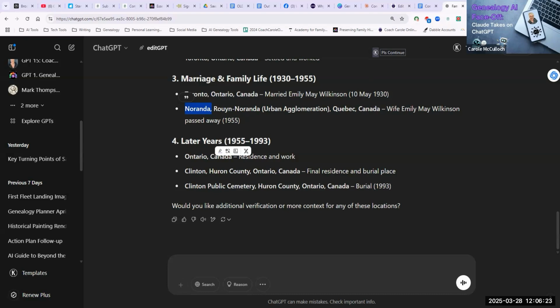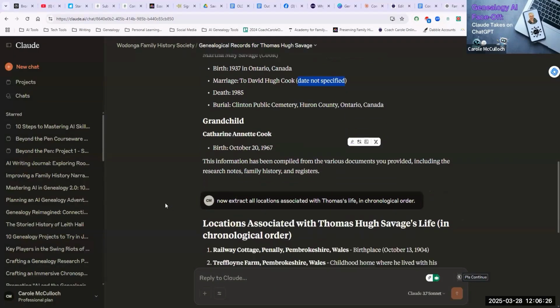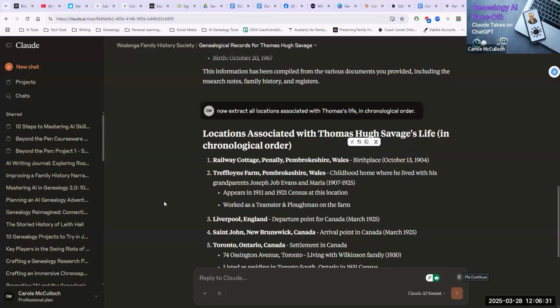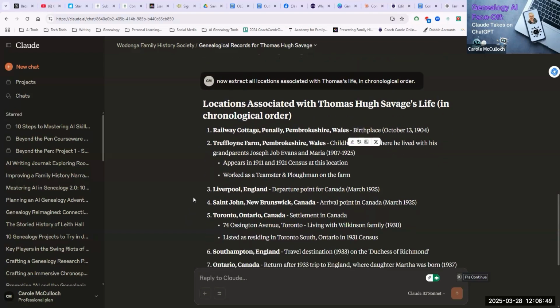So let's head over now to Claude and have a look at how it's handled the same prompt. Slightly different layout. I tend towards preferring the way in which Claude lays out the details I've asked for. This makes it easier to read, in my opinion. So for the locations again, it mentions a little more detail here in that Treffline Farm in Pembrokeshire is where Thomas grew up.